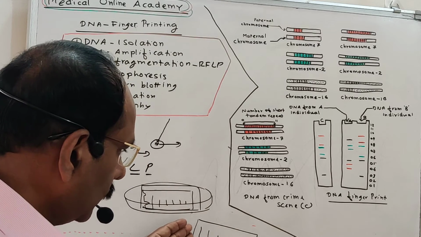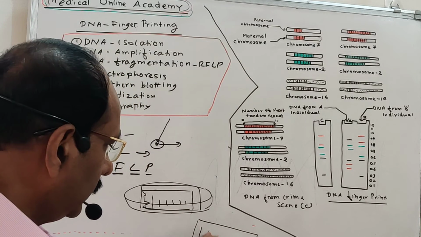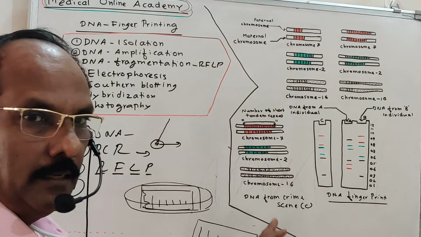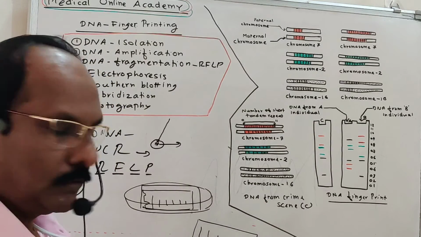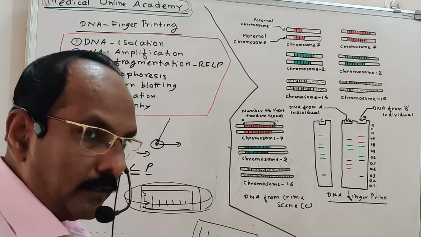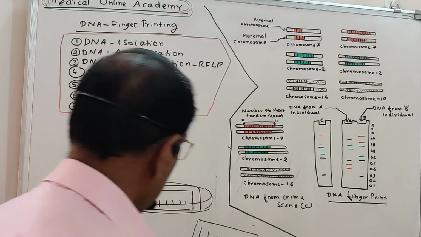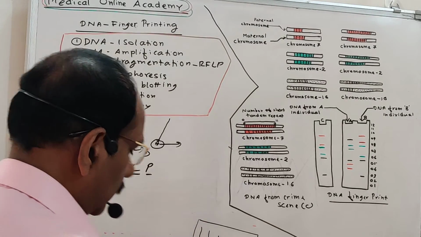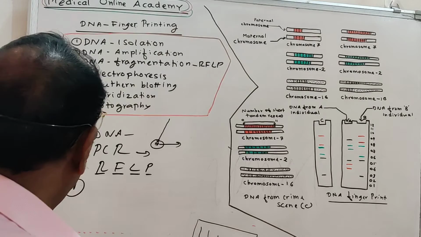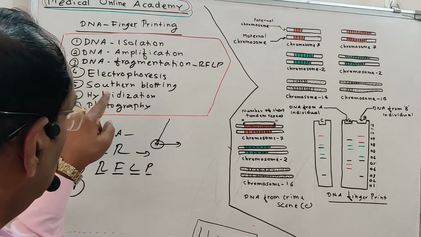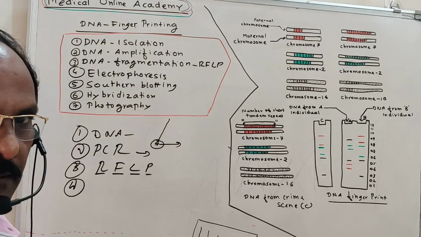When the nitrocellulose paper is removed, you can see the number of lines present on it. Each line represents a segment of the DNA. Like that, we separate the DNA segments from the gel. Now the gel is useless, so we discard the gel. Now the DNA is present on this nitrocellulose paper. That method is known as Southern blotting. It was discovered by the scientist Southern, so it is known as the Southern blotting method.